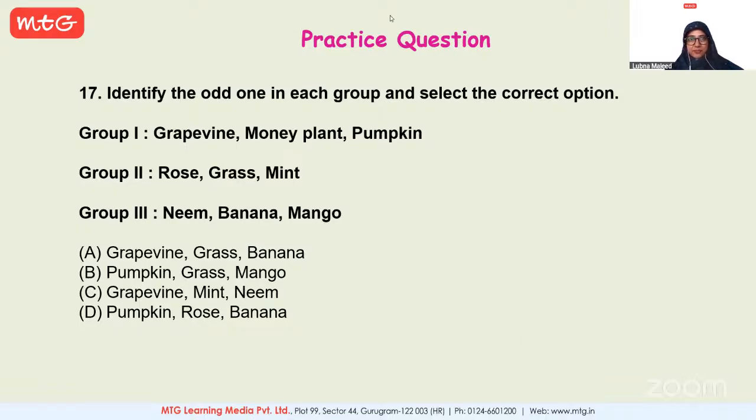Ma'am, in group one, the odd one is pumpkin, and the two similar I'm thinking are grapevine and money plant because they are climbers. Very good. Okay. All right. And Jaitra, what about the second group? Which one is the odd one?